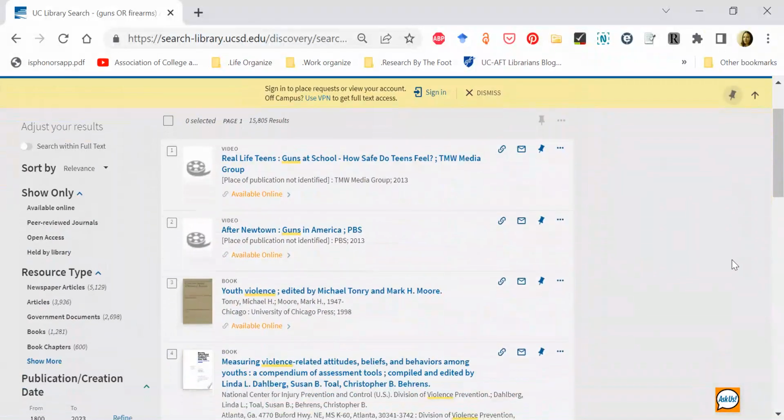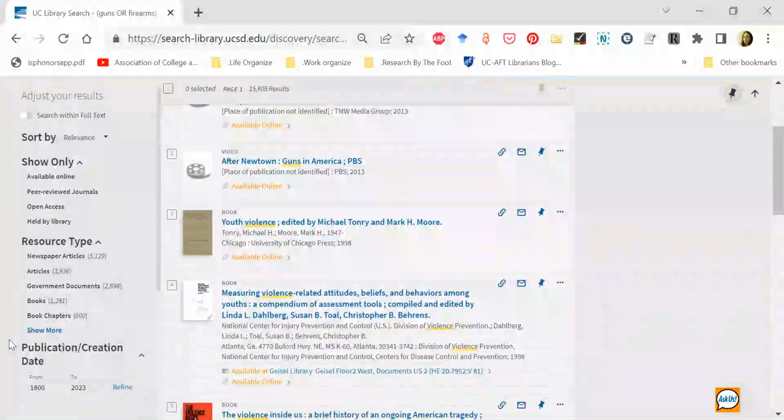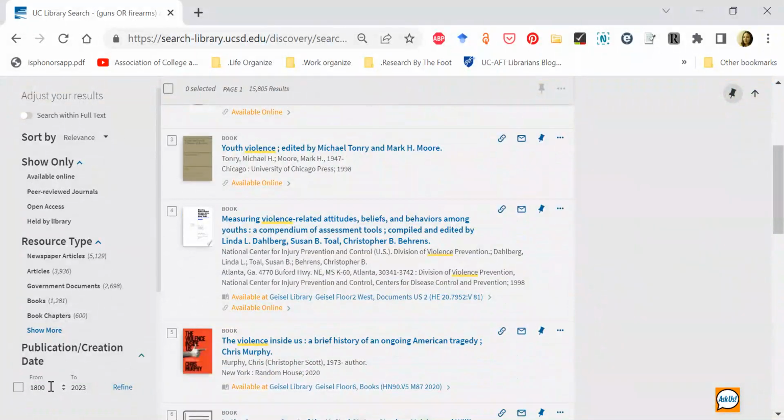So that's probably a little bit too much. So you probably want to refine your results in some way. So you can refine by type. So you could see about 5,000 of those 15,000 are newspaper articles. You can refine by date. So maybe we would just want to look at articles and resources from the last few years. So we'll say, I don't know, 2017 on.